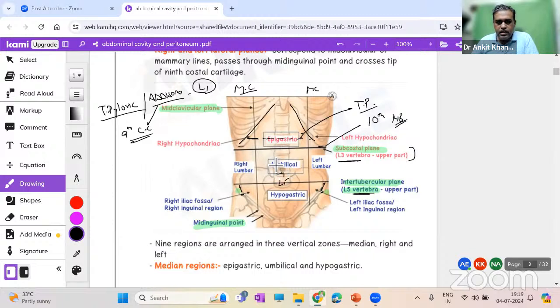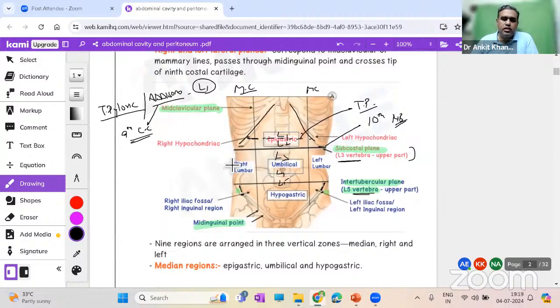As you can see, this L5 over here, L4 over here, and your L3 over here, L2 and L1 like this, right? So you have these vertebrae over here. Okay, so you have these planes, vertical and horizontal, by which we divide the abdomen into 9 regions. Now, what are these 9 regions and why are they important?